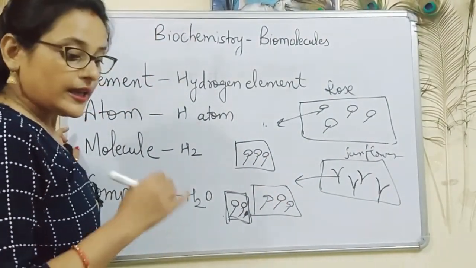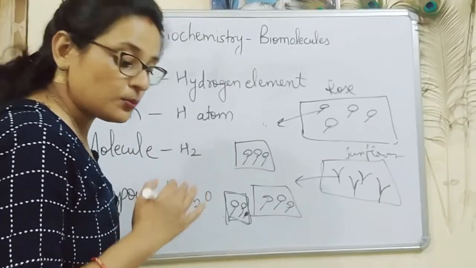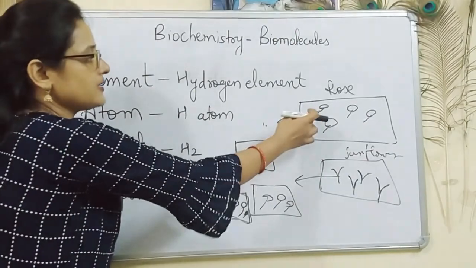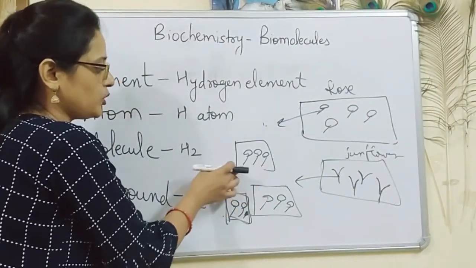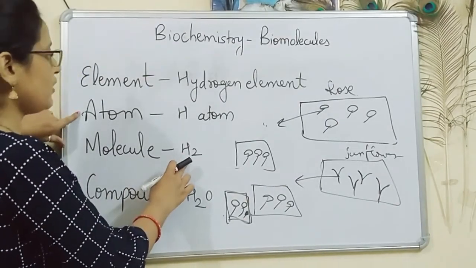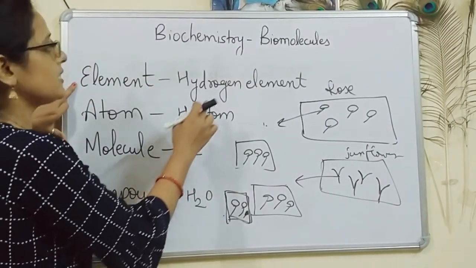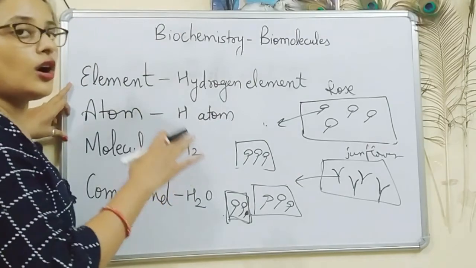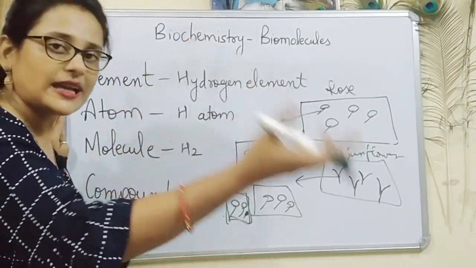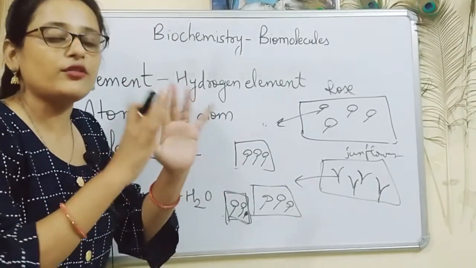And molecule is the substance made up of two or more atoms that are chemically joined together. So molecule, over here let's suppose roses are joined together to form bouquet. So example of molecule is H2. Example of atom is hydrogen atom. Element is hydrogen element. So hydrogen element which is present on this earth, or sodium element or calcium element. So this is the example of element.